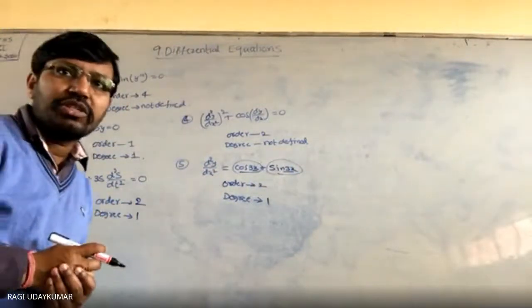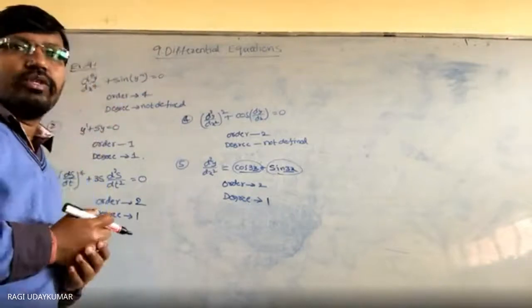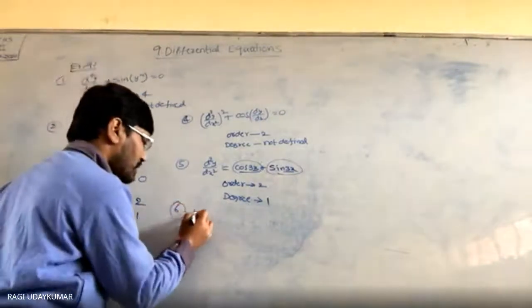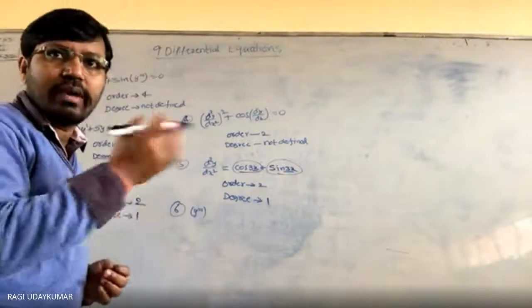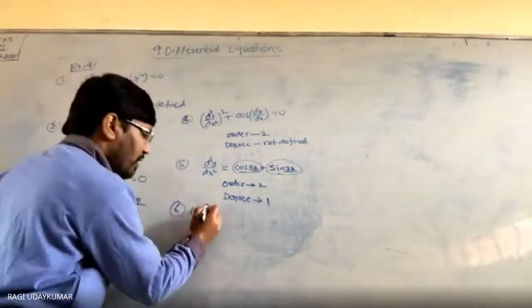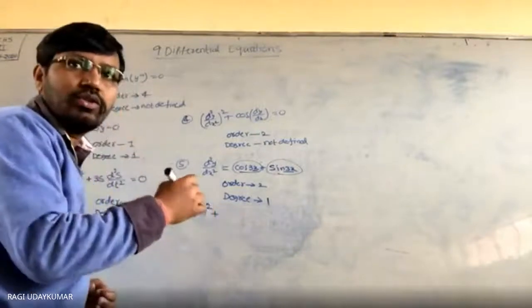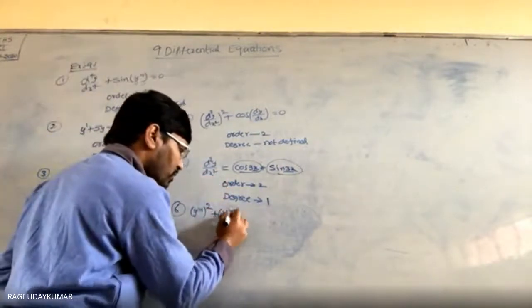Okay. Sixth question क्या है? Sixth question I think you can easily do it. Let us just discuss here. Y 3 times derivative whole square, 3 times derivative whole square, y 2 times derivative whole cube.